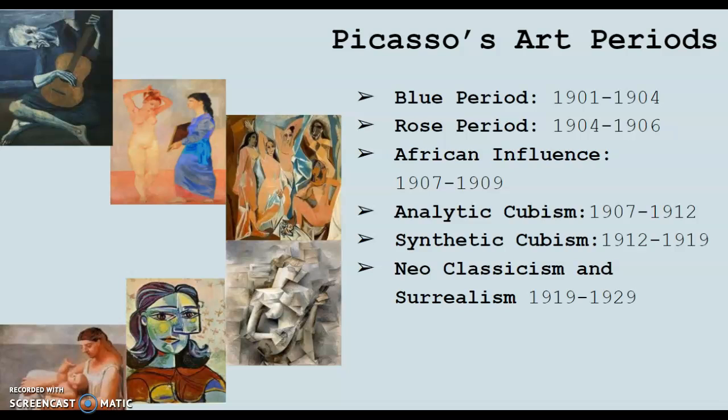The blue period was mainly a representation of blindness, poverty, and the female nude. The rose period was Picasso's art with shades of pink and rose, which were a presentation of Picasso's experimentation with these colors. The African influence reflected inspiration in the African art he viewed at an exhibit.